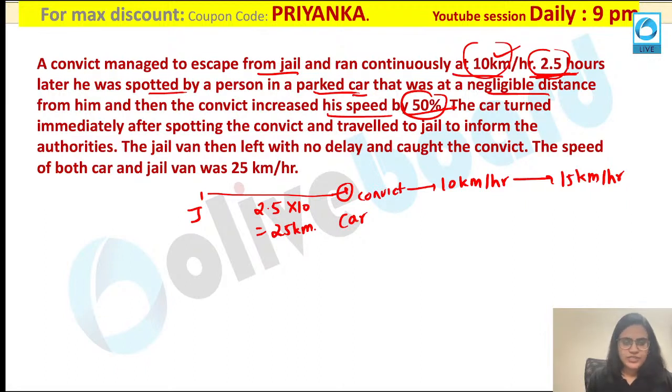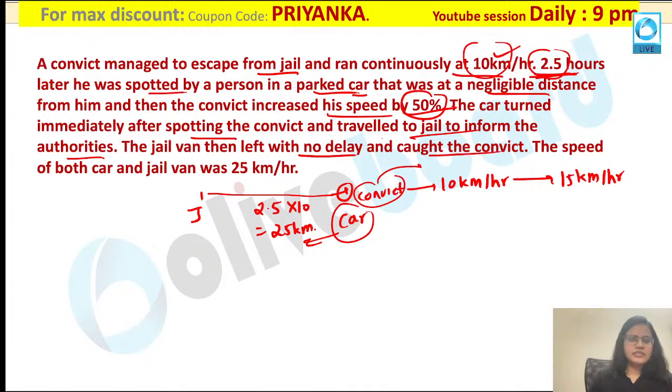Now what is given in your question? The car turned immediately after spotting the convict. So the convict has increased the speed, but the car has decided to travel back to jail to inform the authorities. So the car is traveling in this direction now to inform the jail. I hope all of you are getting it. Now what is given? The jail van left with no delay. The jail van immediately left when the car reached over here and caught the convict over here. The speed of both car and jail van was 25 km per hour. Very interesting question. So what is the asked question over here?